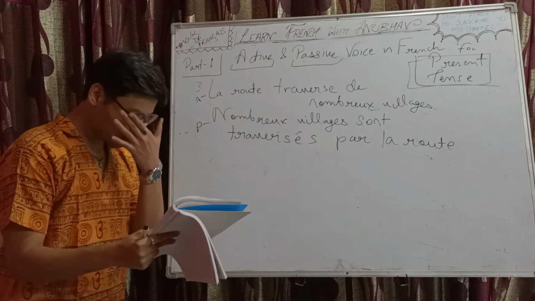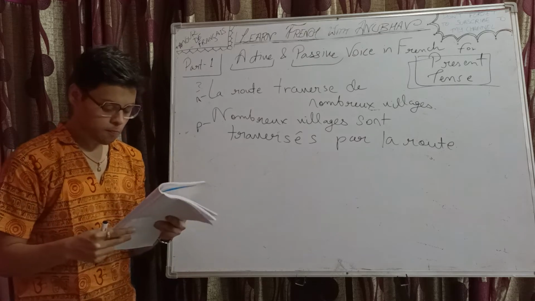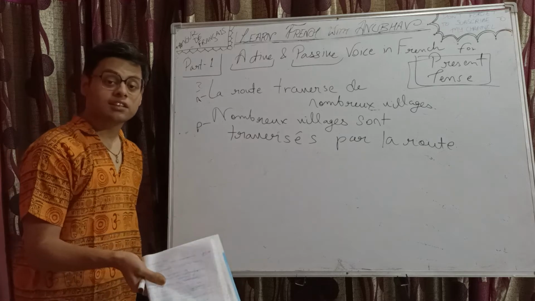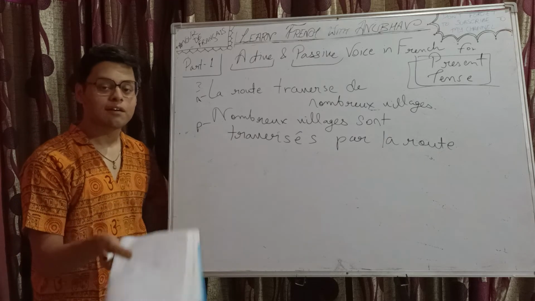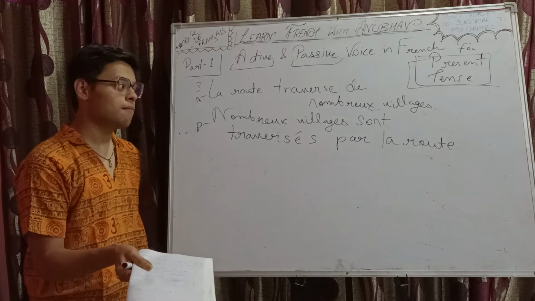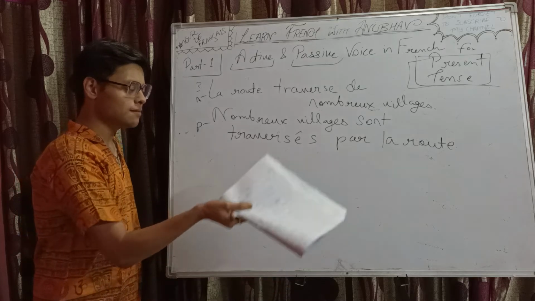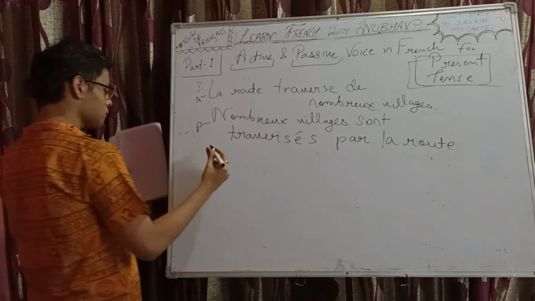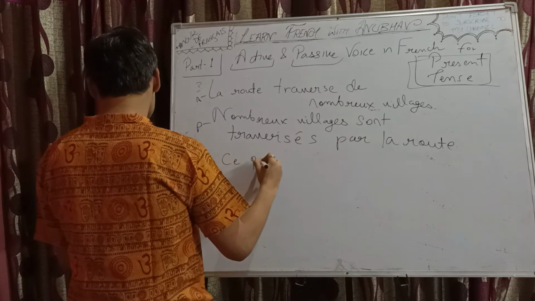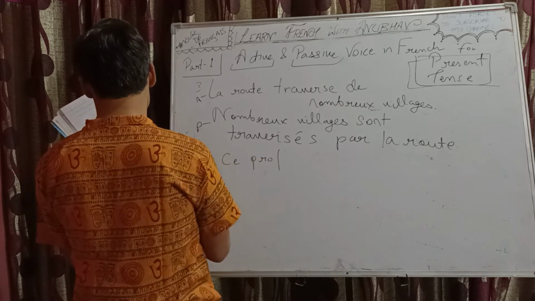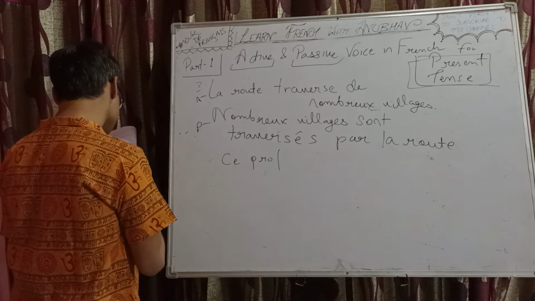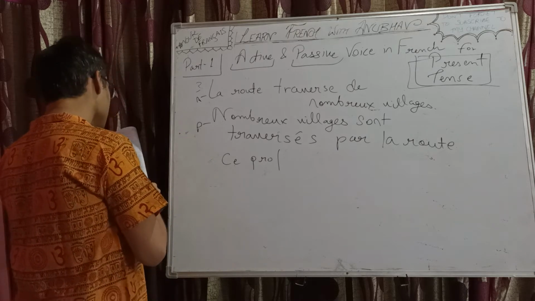Now we have what? In some sentences, in the case of active and passive, it's not necessary that every time we are using the preposition par, P-A-R, par, which means by. Okay, let's take a few examples. Before that I have another example where there is par.